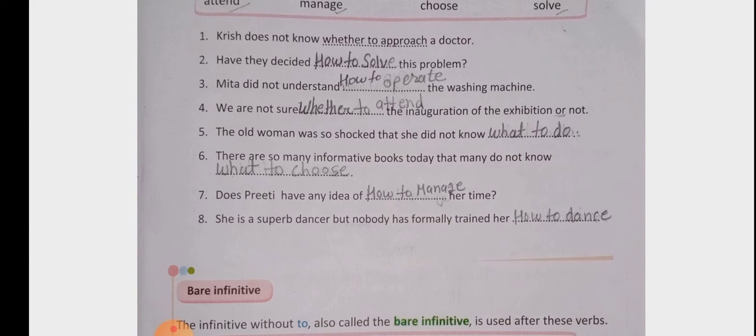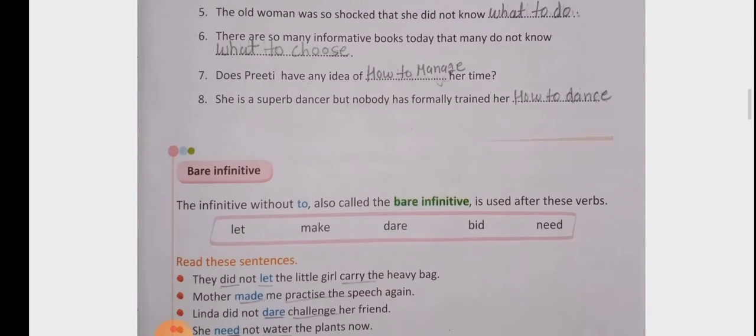See, wherever the action is given, we have used how, and wherever the option is given to do or not to do, there we will use whether. And when the object is in the center, there we will use what. I hope now it is clear to you.